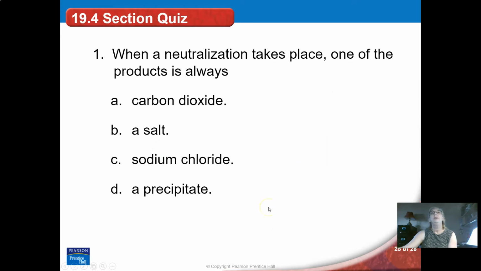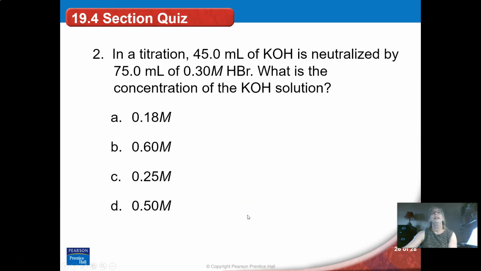So when neutralization takes place, one of the products is always, and this is something we have to memorize, from this neutralization reaction, we're always going to make a salt. So pause me and try to figure out the answer to this and see if you can do it correctly. And the answer is going to be that one.